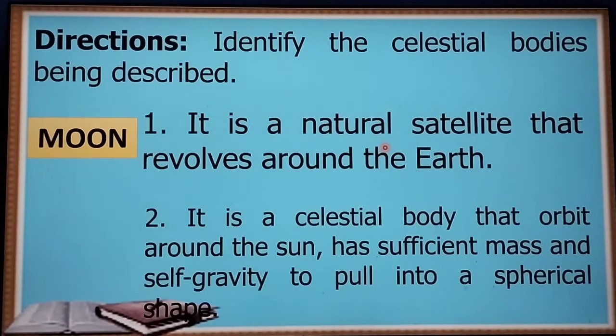For number 2, it is a celestial body that orbit around the sun, has sufficient mass and self-gravity to pull into a spherical shape. Okay. Ang clue natin ay a celestial body that orbit around the sun, meron siyang sufficient mass, and meron siyang self-gravity, to pull into a spherical shape. So what is it? Planet. So kung ang sagot nyo ay planet, tama ka.